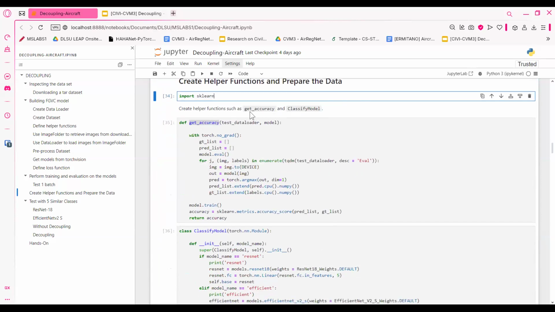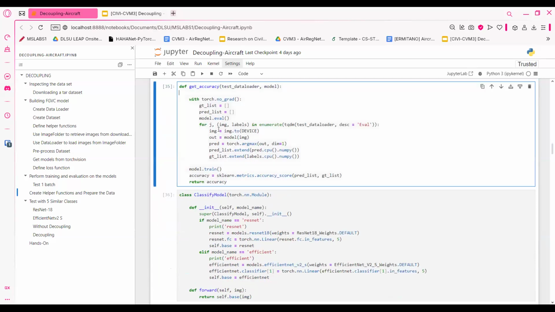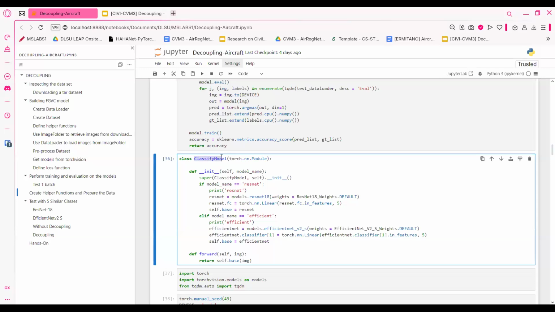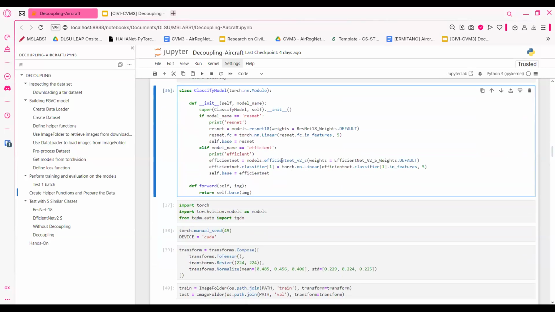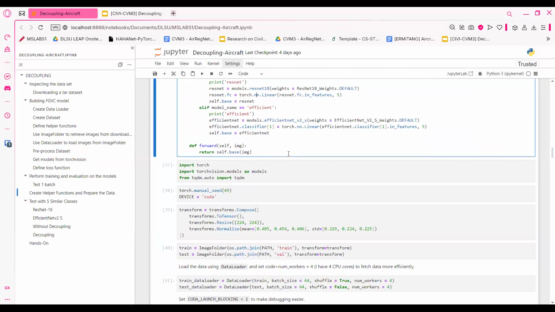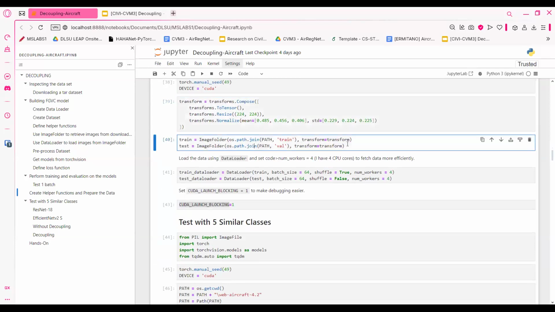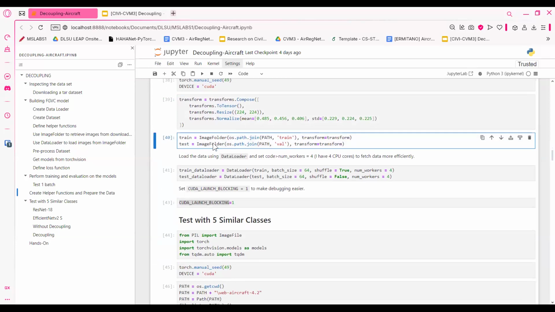Okay, so another import, scalar, we get the accuracy, and then another helper function which we're going to call ResNet or EfficientNet. Some more data augmentation. We get the path to the training and testing data.